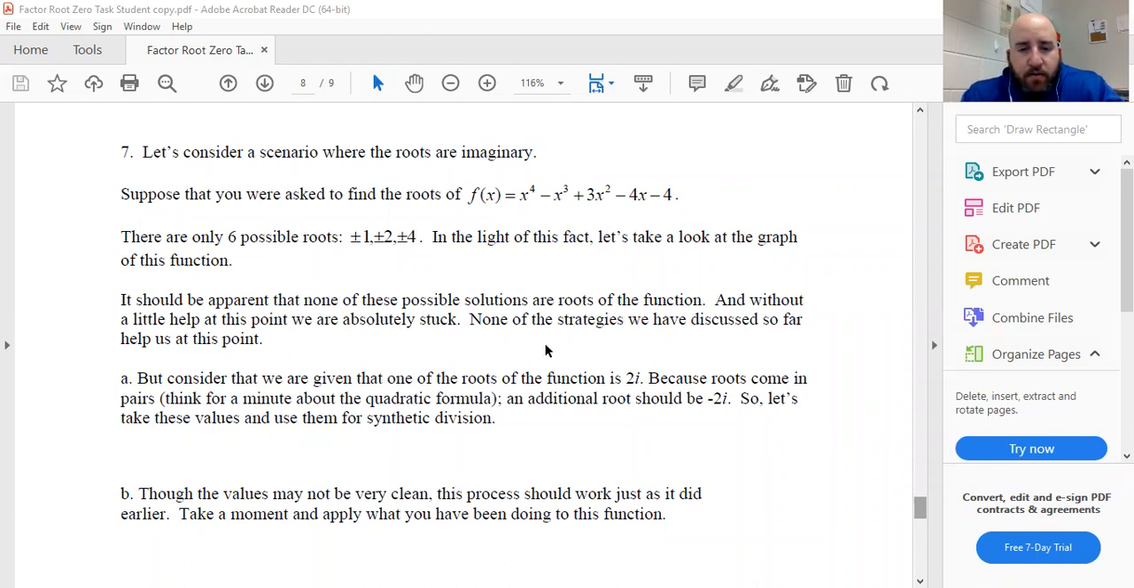But the packet gives us our first root. Suppose we are told one of the roots to the function is 2i. Because roots come in pairs, think a minute about the quadratic formula. I already wrote it and erased it, but think about what I just wrote back up here for 6D: -1 plus or minus i square root 7 over 2. It's imaginary, it comes in pairs, plus and minus. An additional root should be -2i.